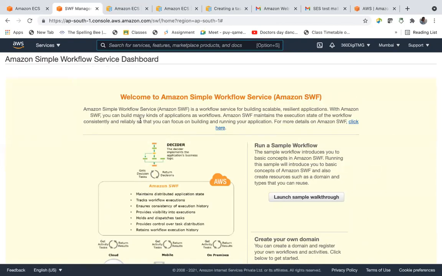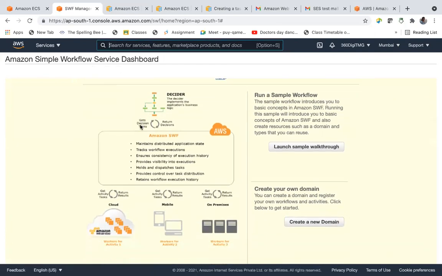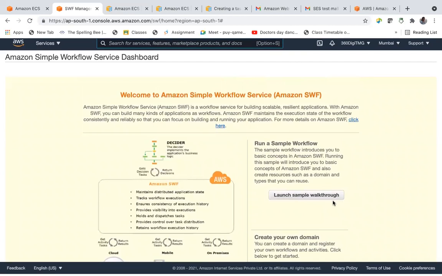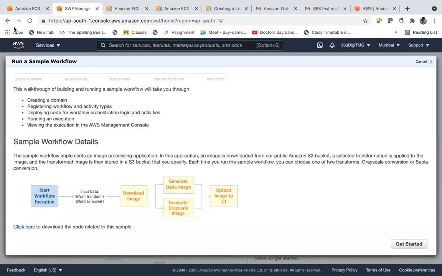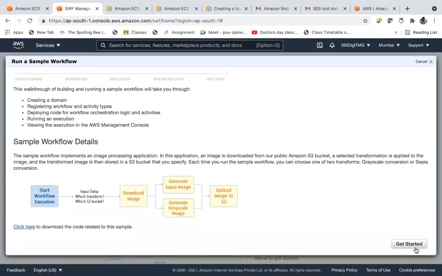You can coordinate the applications. There is a sample walkthrough, but we will talk about this later. We will check our workspace.